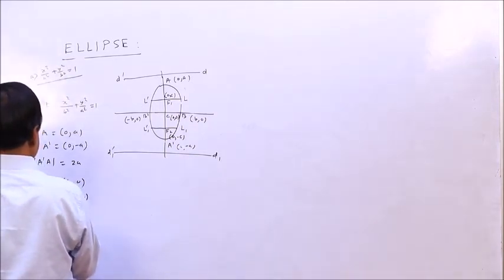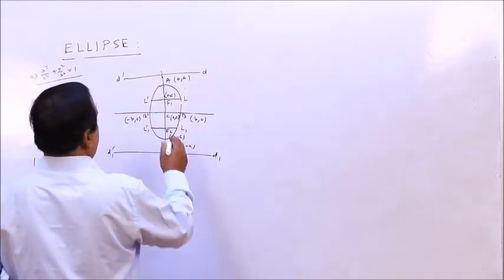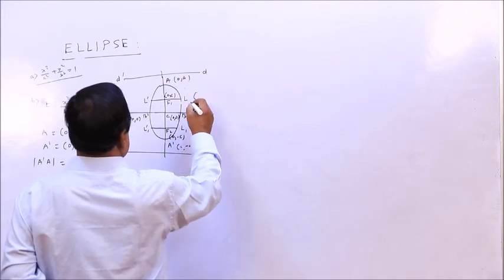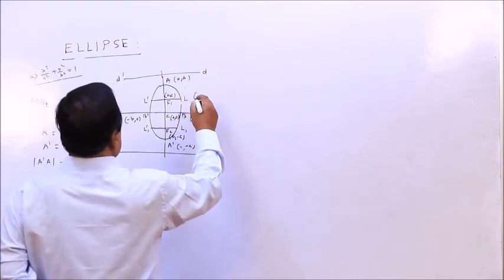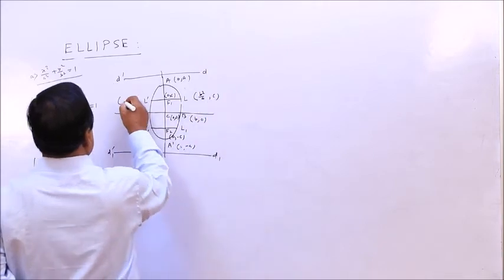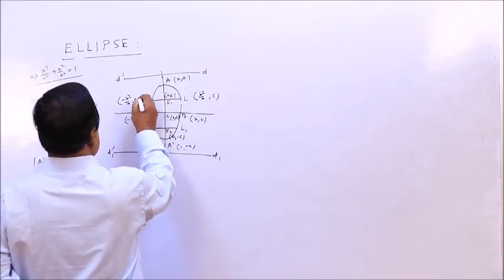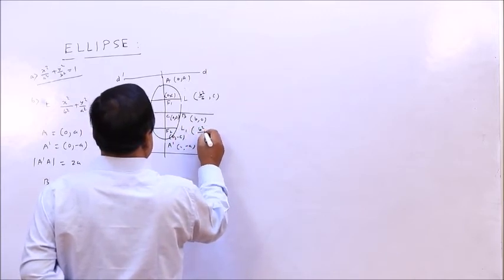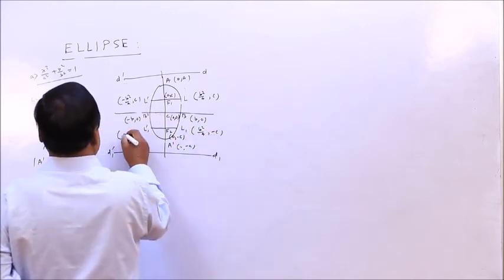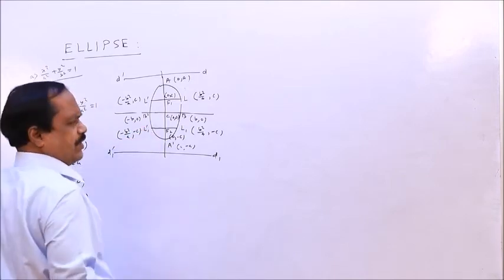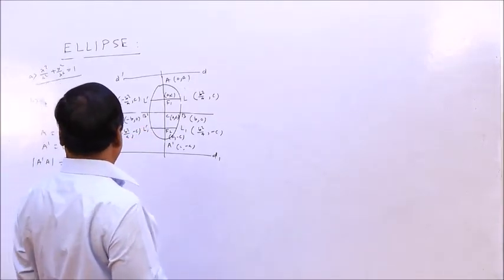So the length B dash B is 2B. Similarly, this is the latus rectum: B square by A, C, minus B square by C. This is B square by A, minus C. This is minus B square by A, minus C. You do it yourself. Then come to C.